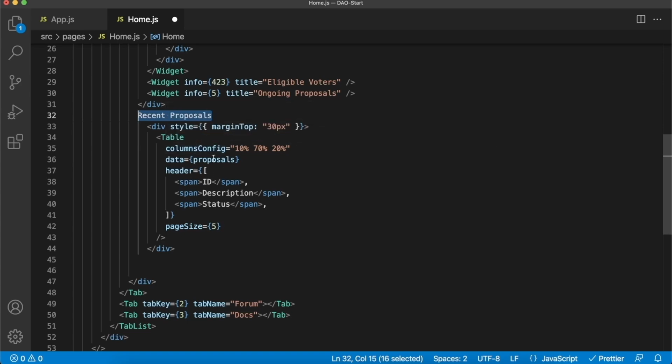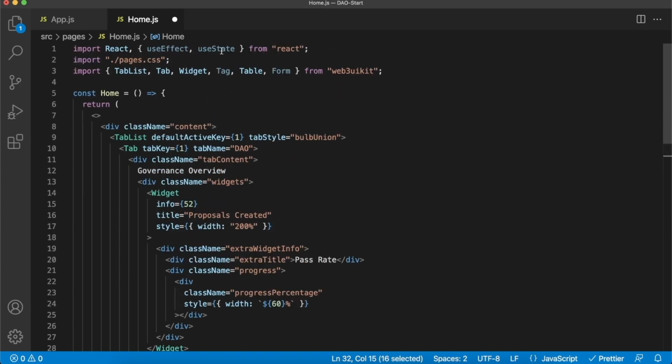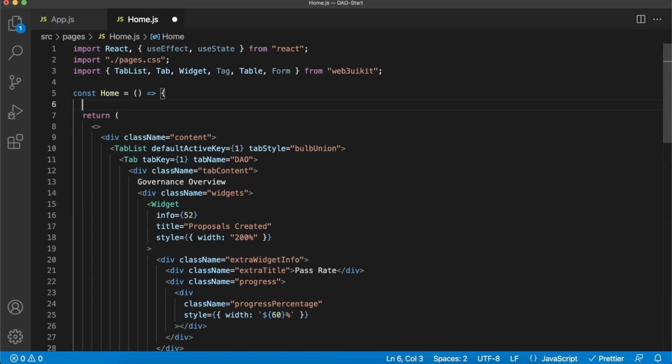So let's go ahead and create this proposals variable, and because we've already brought in useState, we can create it as a state variable over here.